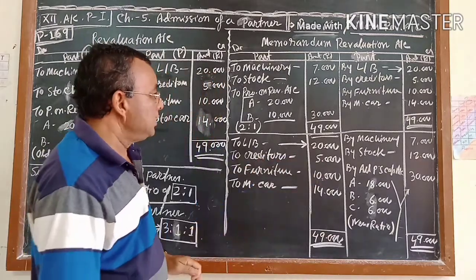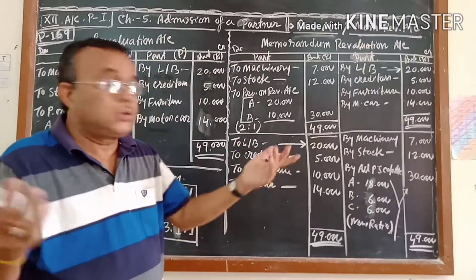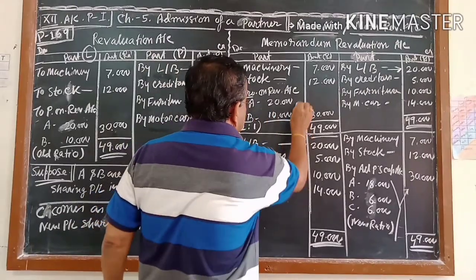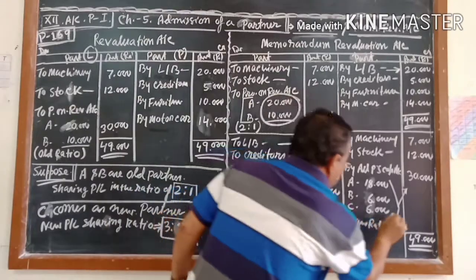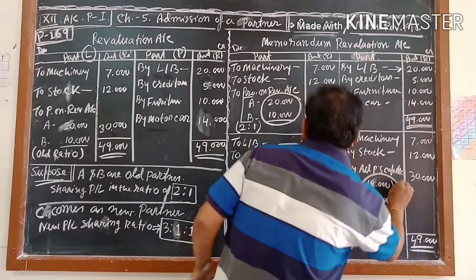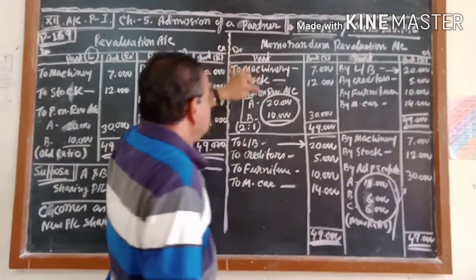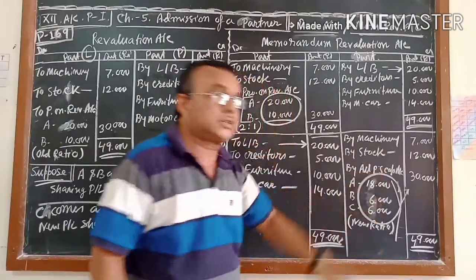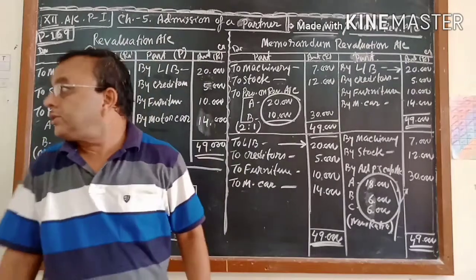Now the question is, what is the net result? Why are we doing this? The net result of the memorandum revaluation account is the most important thing. Beginning it was 20 and 10, now it is 18, 6 and 6. That means